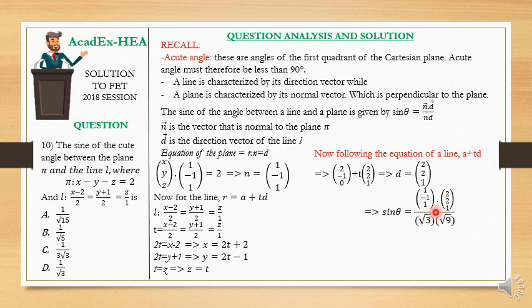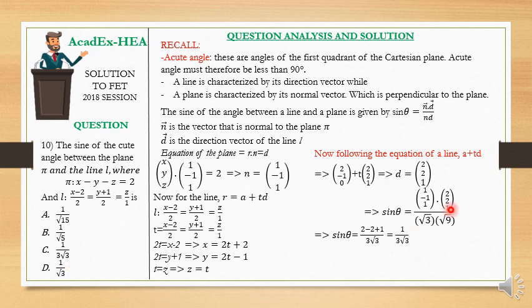I'll have root 3. Then all the same here, I'm going to have the square root of what? 2 squared plus 2 squared plus 1 squared. So that's the square root of 4 plus 4 plus 1. That's 9. So the square root of 9, and we know that the square root of 9 is 3. So we're just going to have 3 root 3 in the denominator.